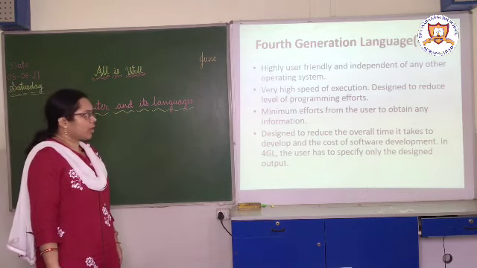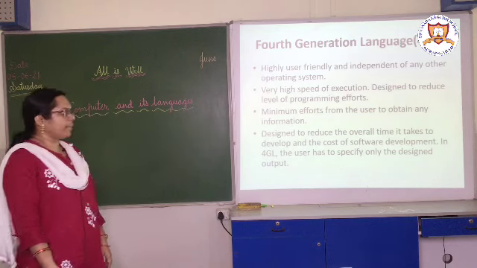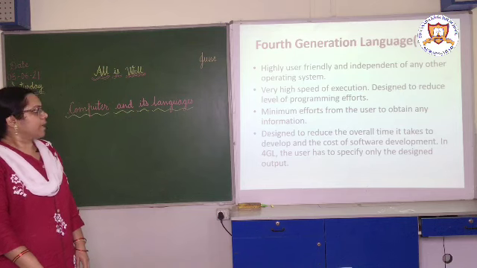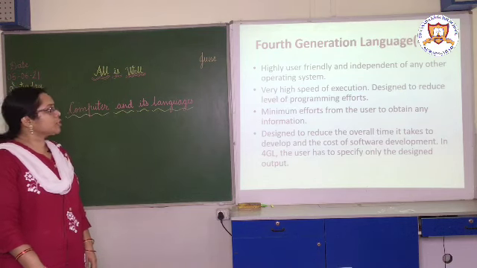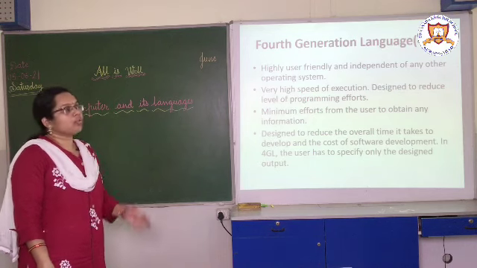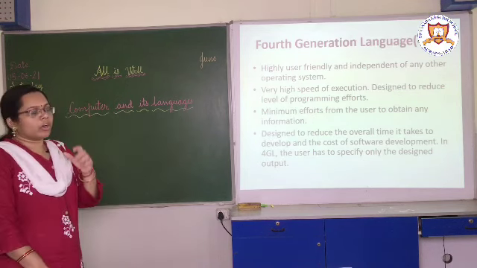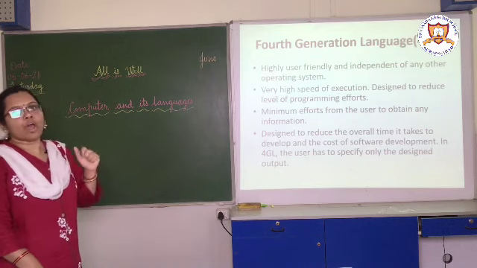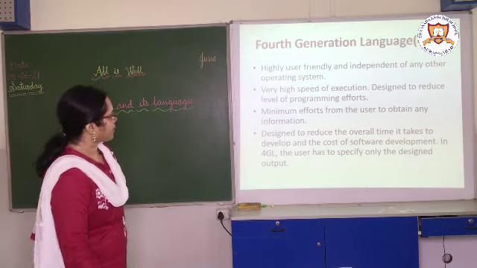It is designed to reduce the overall time and cost of software development. In 4GL, the user has to specify only the desired output. What we want as the output is what is important in the fourth generation language.